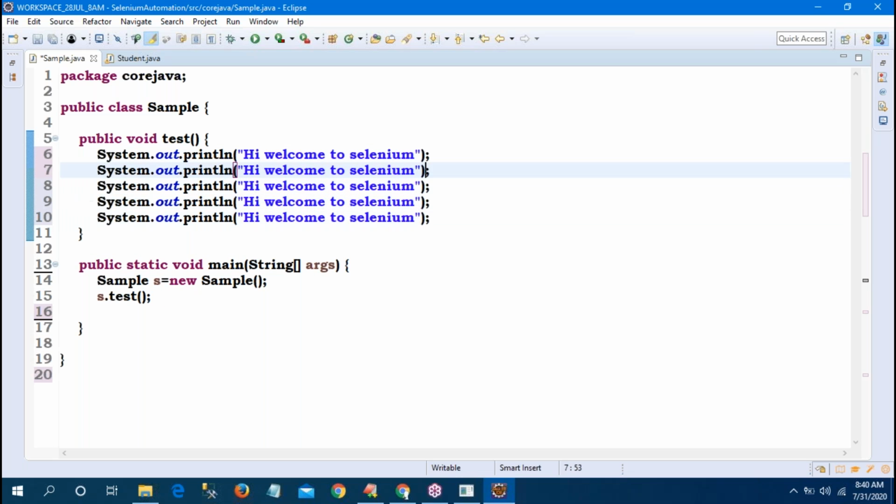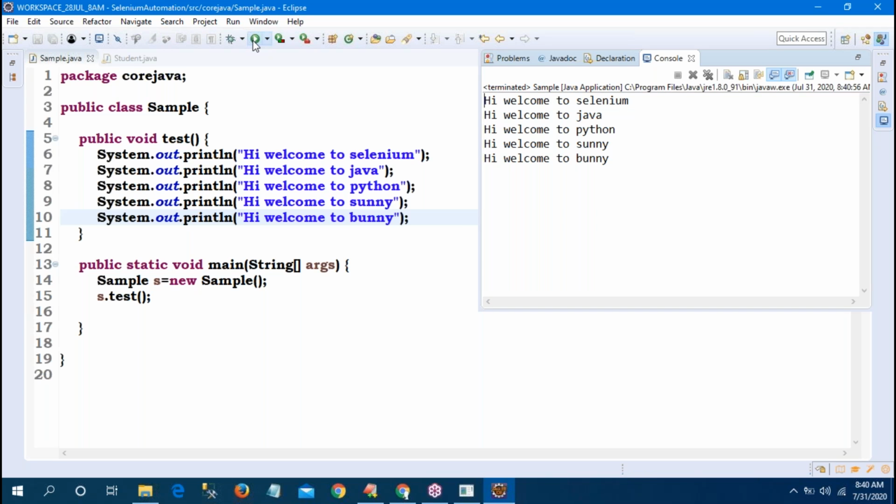Now, sir, second statement, small change. Hi, welcome to Java. Hi, welcome to Python. Hi, welcome to Sunny. Hi, welcome to Bunny. So now if I save, nothing complicated. Just test has statements 1, 2, 3, 4, 5 with System.out.println. I am calling that method, so I will get the output: Hi, welcome to Selenium, welcome to Java, welcome to Python, welcome to Sunny, Bunny.